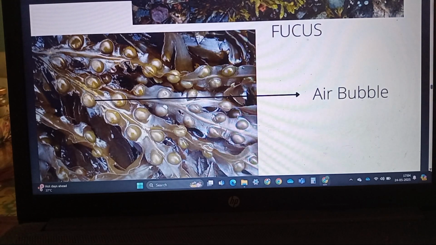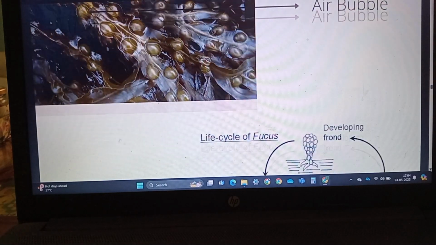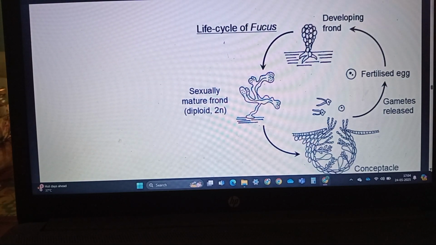Here we see the life cycle of Fucus. This is the oogamous condition, this is the female gamete, and these are the male gametes having two laterally attached flagella.